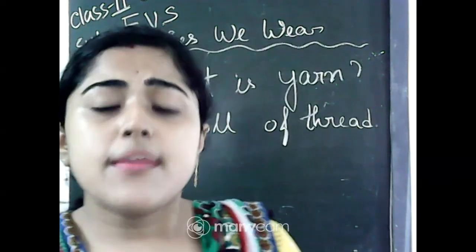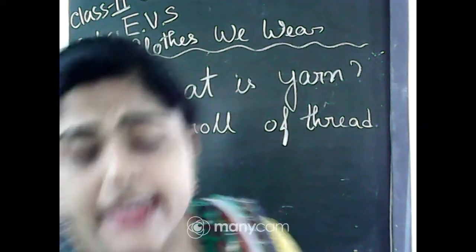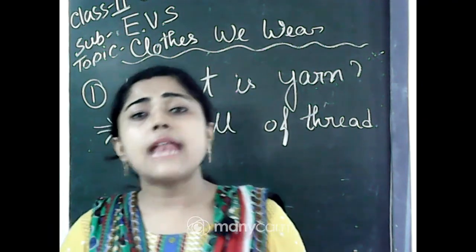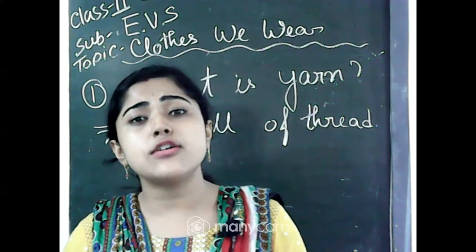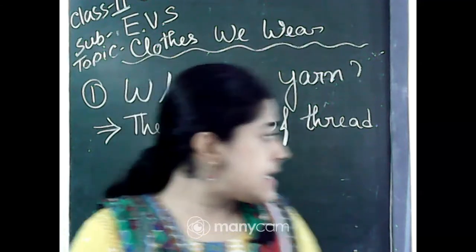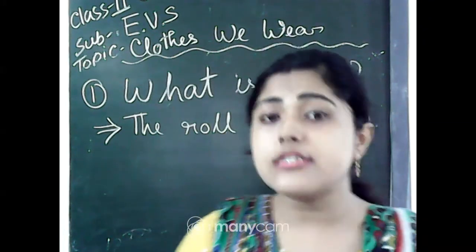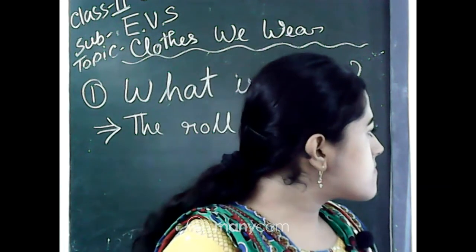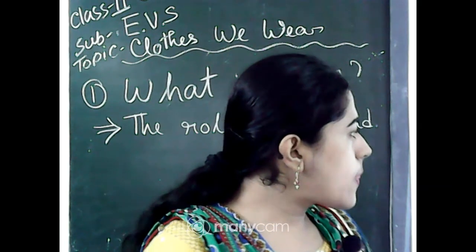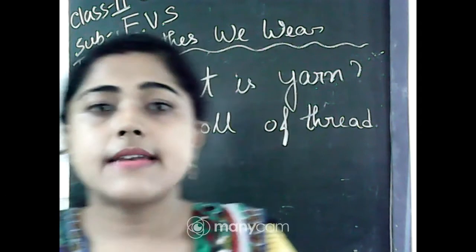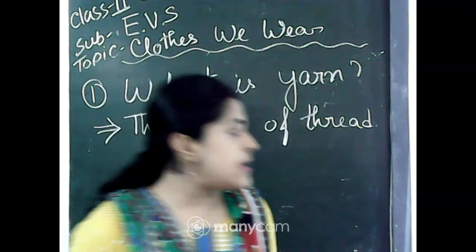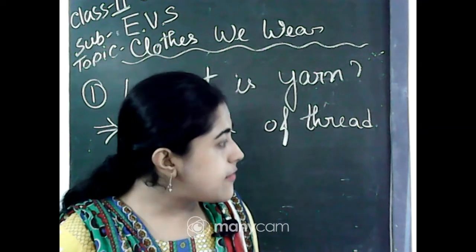Okay, so the previous day we already discussed those materials, right? Tell me those three materials which we already learned. Tell me fast.